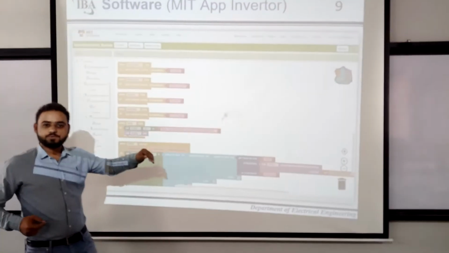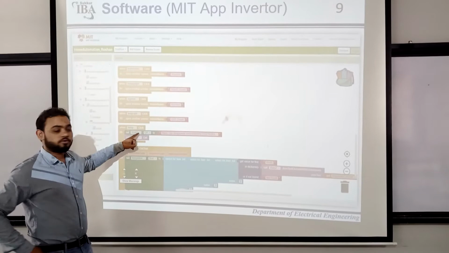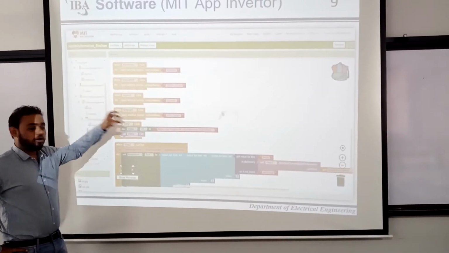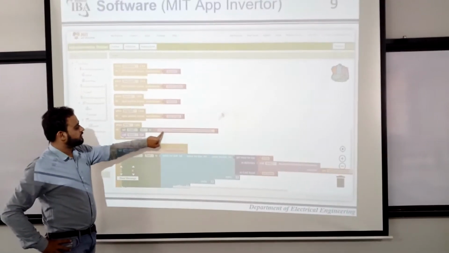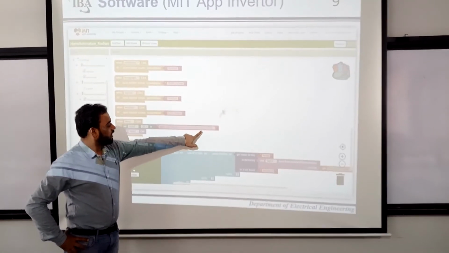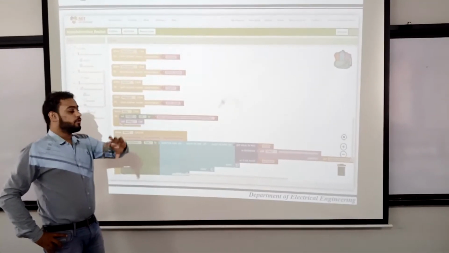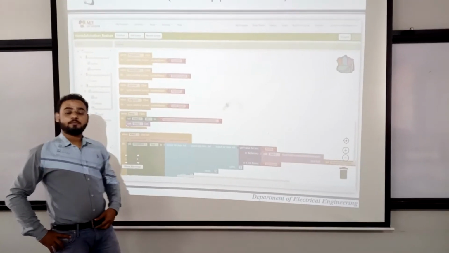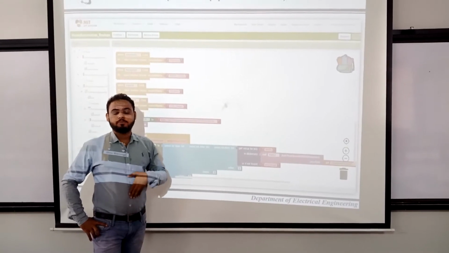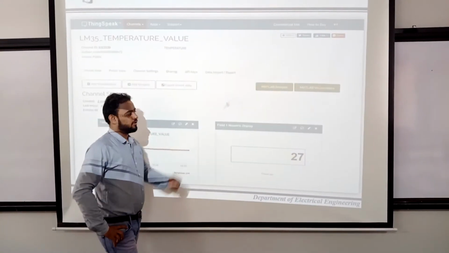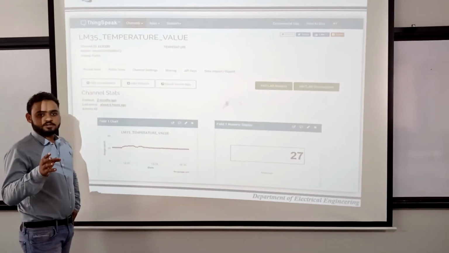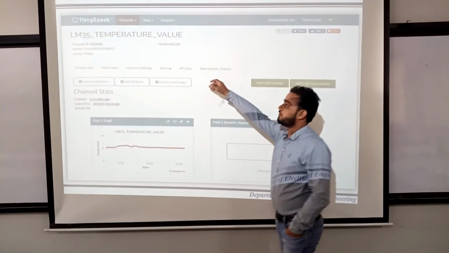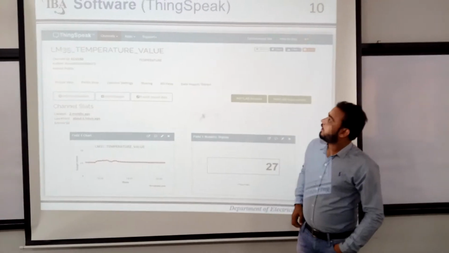This is an online website, and this is the current version of our coding. As you can see, all the coding is block-based. This is a ThingSpeak link that we provided just to show the graph on the LED. These are a couple of codes that we have incorporated in our presentation, so that we can briefly explain how things work. The third platform, as I told before, that we are using is